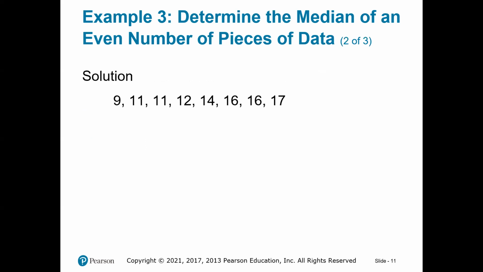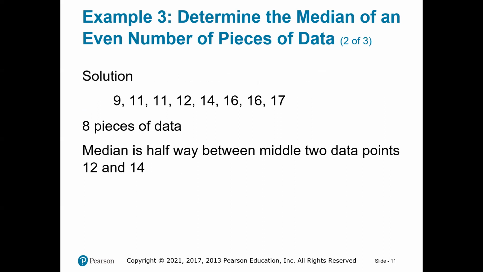of your distribution. So same thing here, we have 8 pieces of data. So you pick 12 and 14. Be careful. You need to sort them first. You cannot just go and pick the middle numbers. They have to be sorted. And you take 12 plus 14 and divide by 2. And 13 will be the median of this distribution.